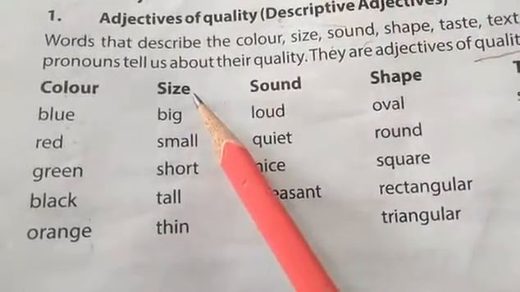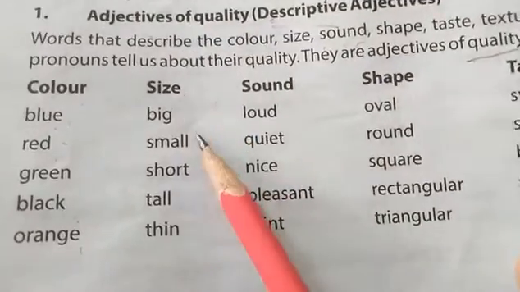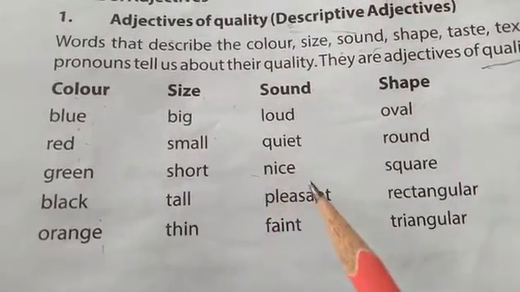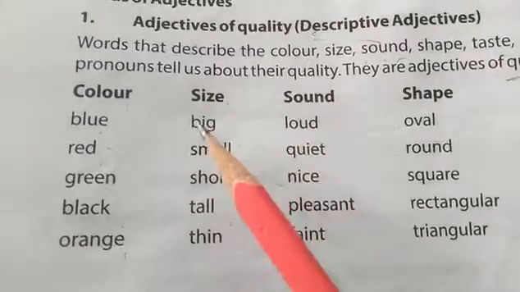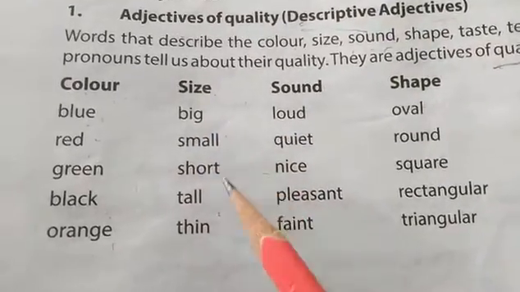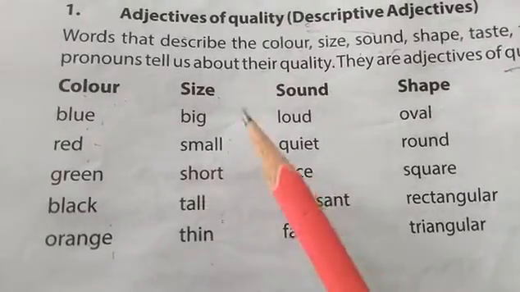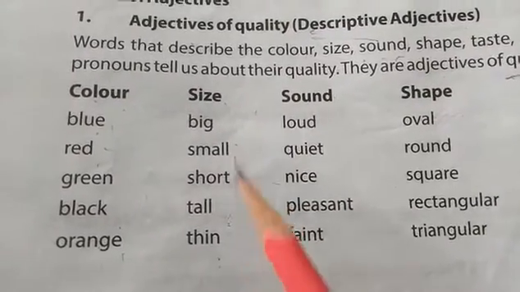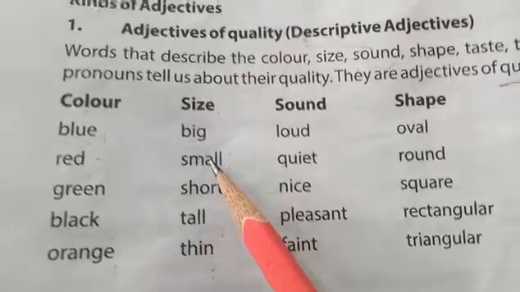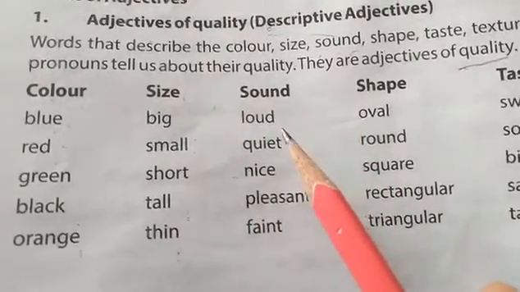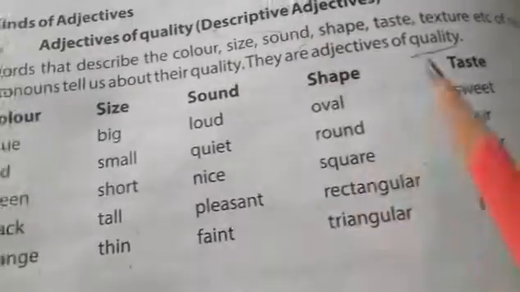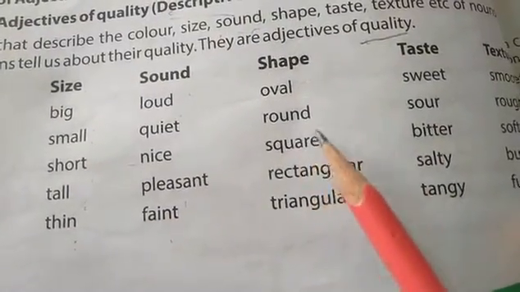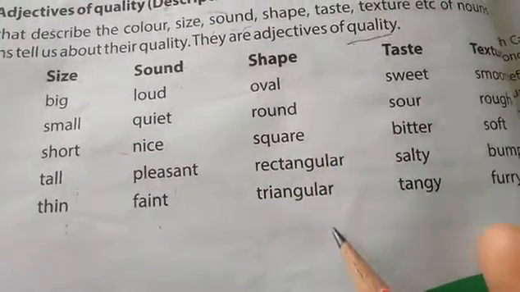Then we have size. Size tells us how big or small anything or person or place is. Big, small, short, tall, thin, all these are considered adjective words. Then sound: loud, quiet, nice, pleasant, faint. Shape: oval, round, square, rectangular, triangular.